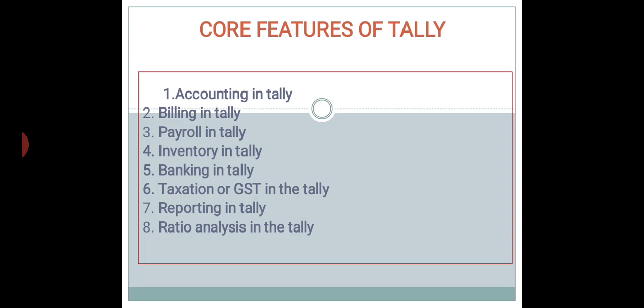Most important function in banking is bank reconciliation, that we simply call BRS. This BRS will eliminate the tedious task of reconciling the bank statement with the books of accounts, and this will save you a lot of your valuable time. Okay. And the next point is taxation or GST in the Tally.